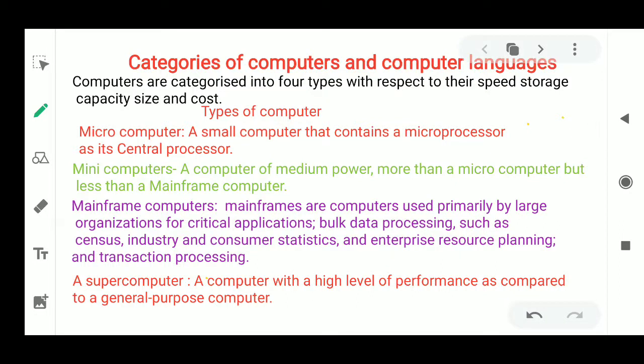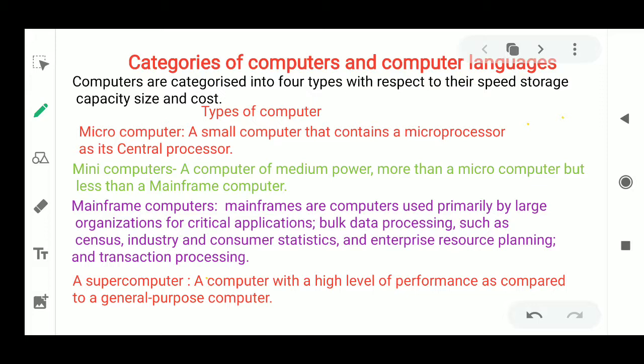I'm Abhishek Anand, and today we will start the first chapter of your computer, that is categories of computer and computer languages. So the computer is divided into some categories, and languages are also divided into some categories. One by one we will discuss. First of all, we will discuss the categories of computer.